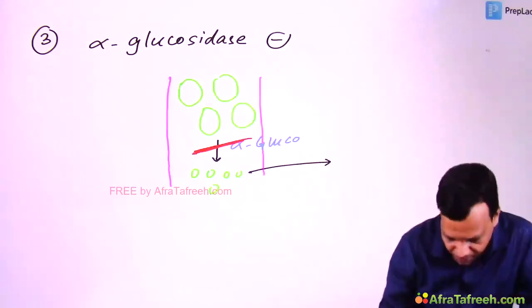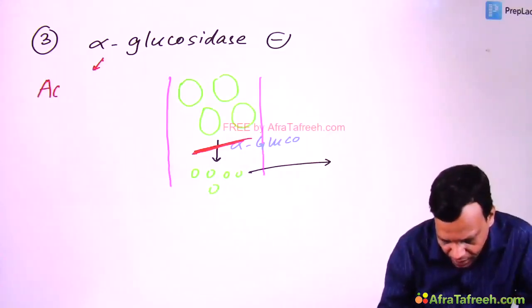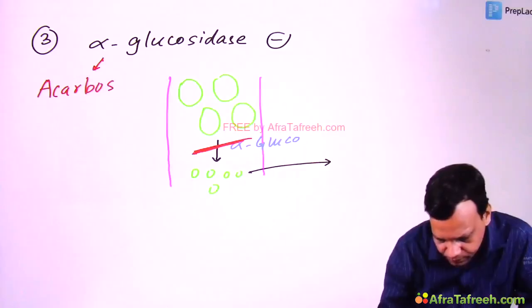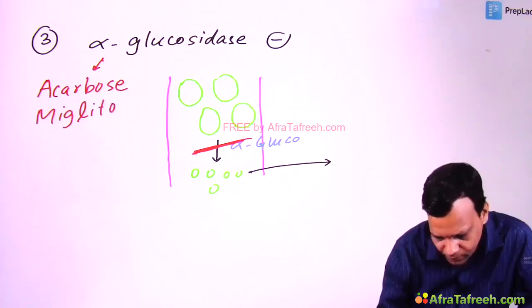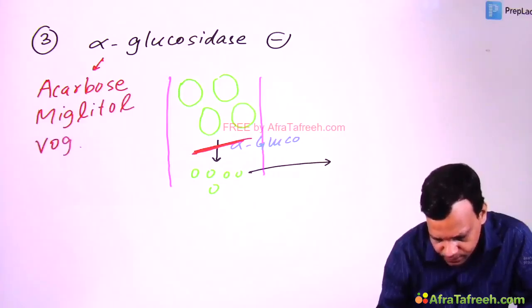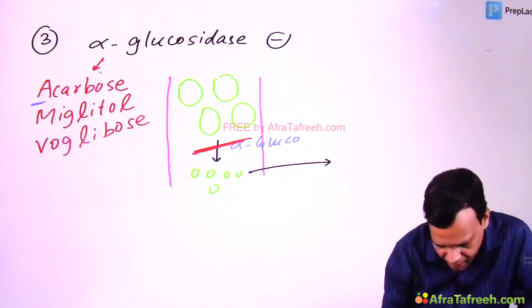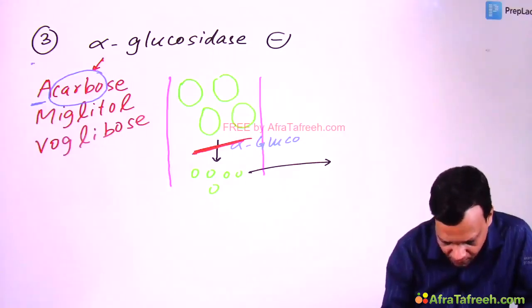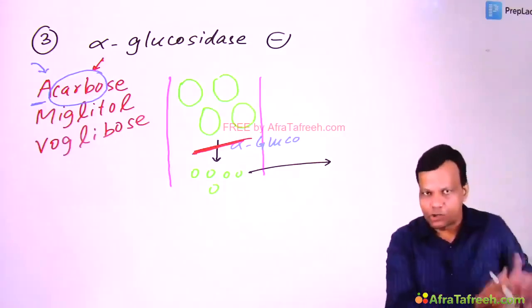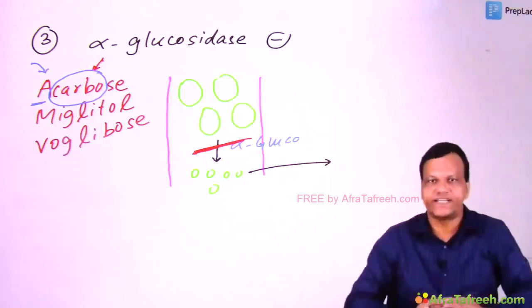Okay, the examples are acarbose, miglitol, and voglibose. The first drug, from the name itself you can remember, its name says A-carbo. A means absorption. It inhibits the absorption of carbohydrates.